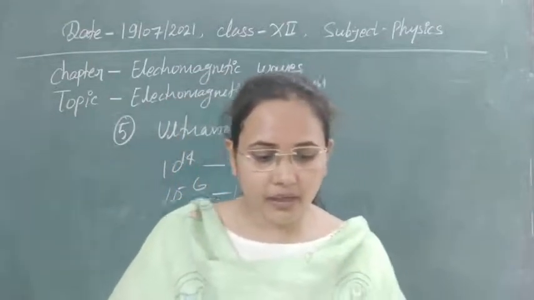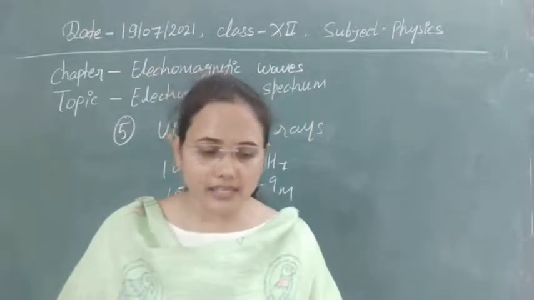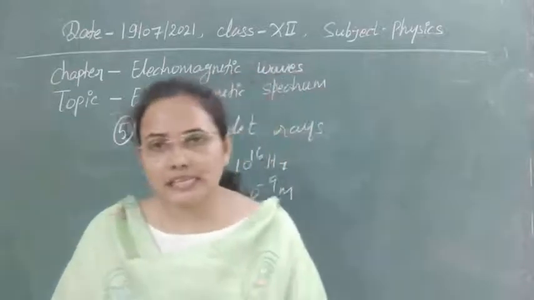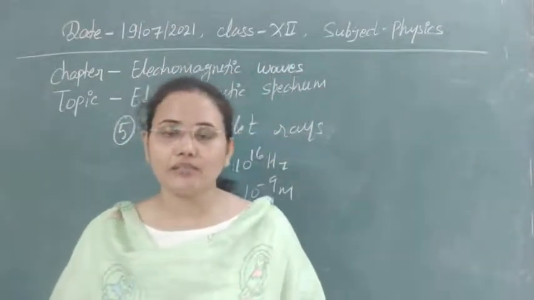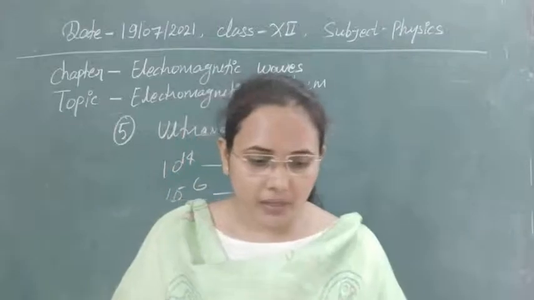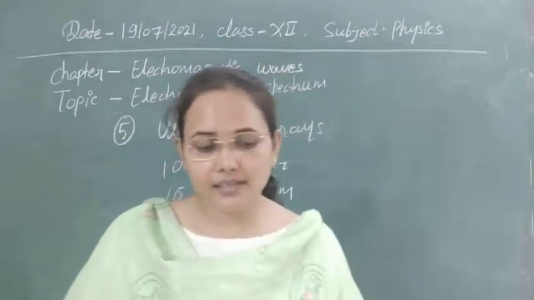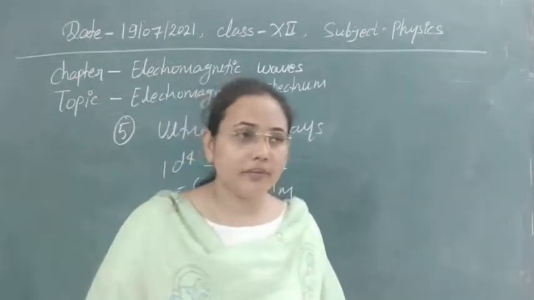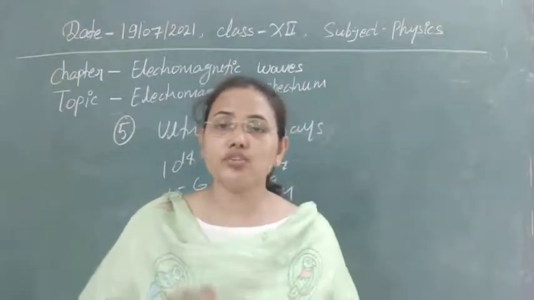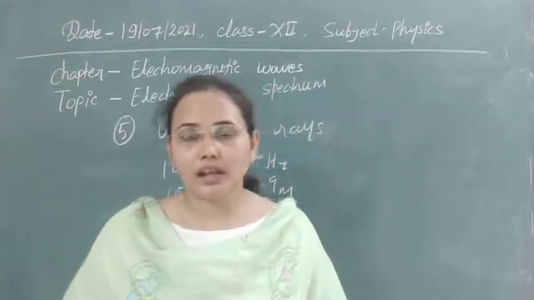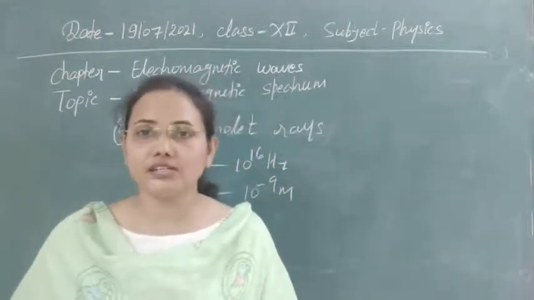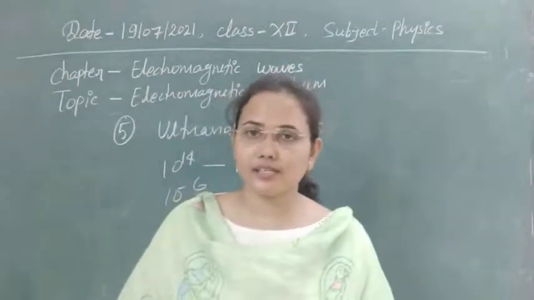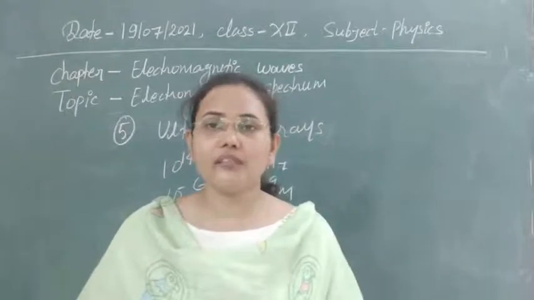Next example of the use of ultraviolet radiation is to kill the germs in minerals. So we can kill germs easily in minerals by using these kinds of waves. Next, to sterilize surgical instruments. This is also a very important application. Whenever we are doing any surgery, before surgery we will sterilize every surgical instrument, and even after surgery we are sterilizing it. So to sterilize it completely, we use ultraviolet radiation there. So these are all fields where we are using it.